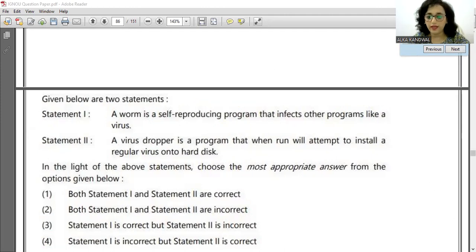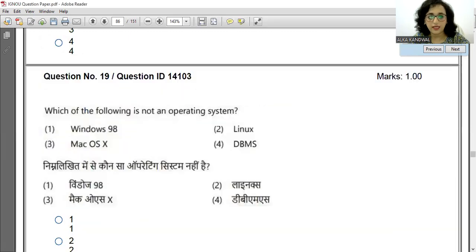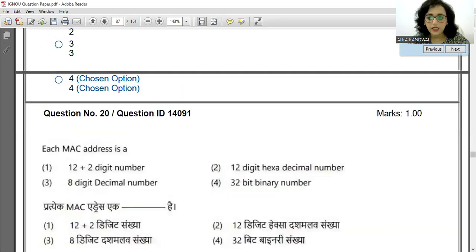So let us move ahead and let us see what is the next one. 20. Each MAC address. We had a talk on the MAC address also. We were talking that it is a 6 byte, मतलब 48 bit code, या उसको बोल सकते हैं 12 digit hexadecimal number. Each MAC address is a 12 digit hexadecimal number. So that is the correct answer. Option 2 will be the correct answer to this question.